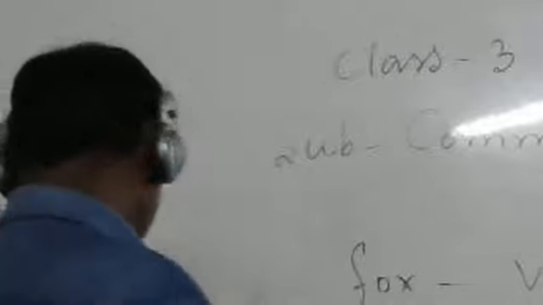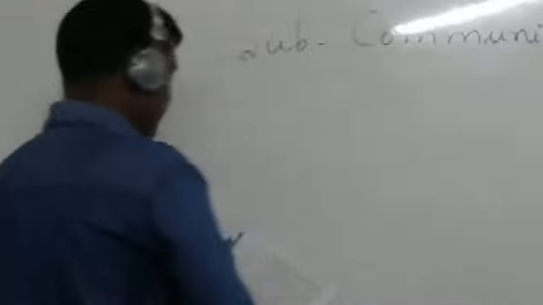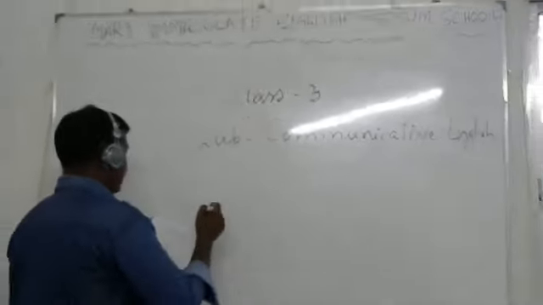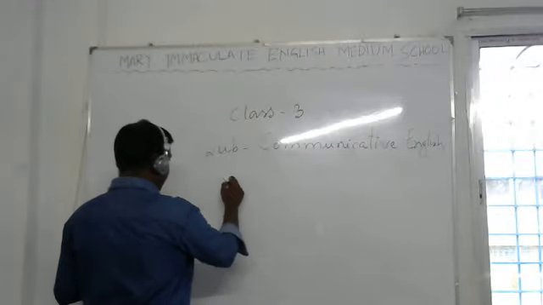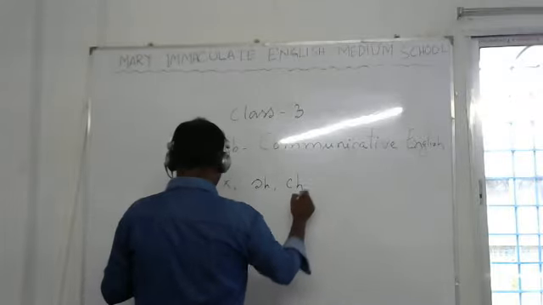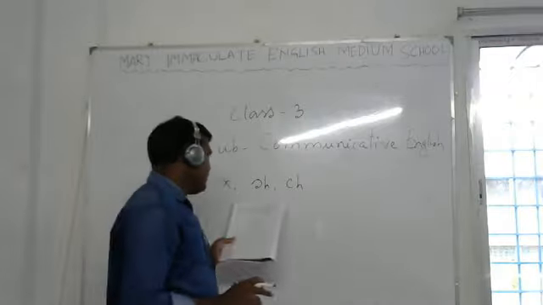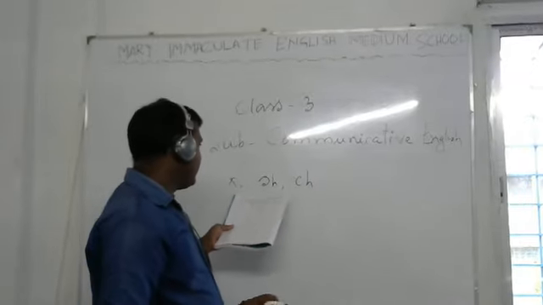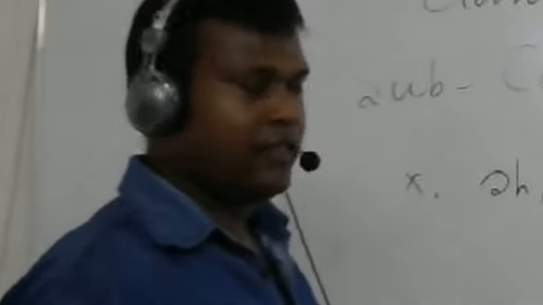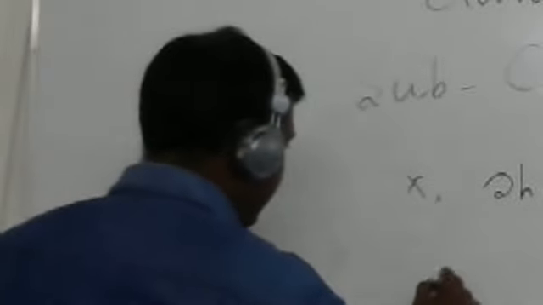Now some rules are there, okay? Here you see those words ending with x, sh, ch. If any word ends with these letters, x or sh or ch, that means for plural you have to add es.